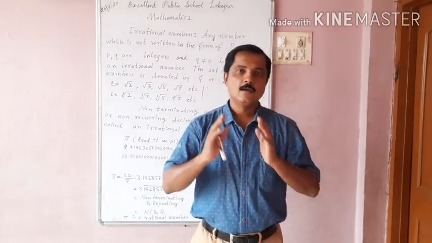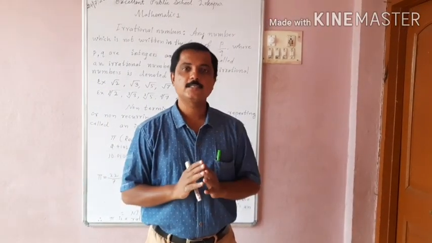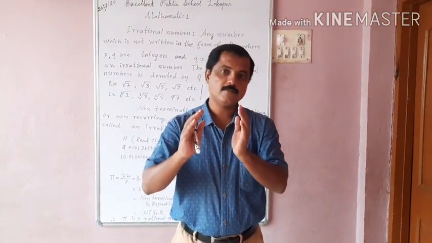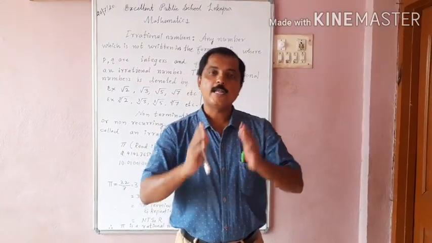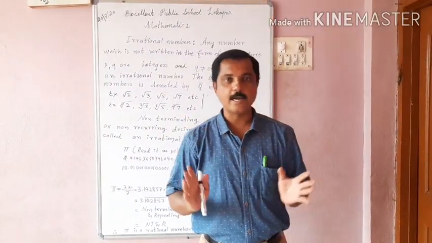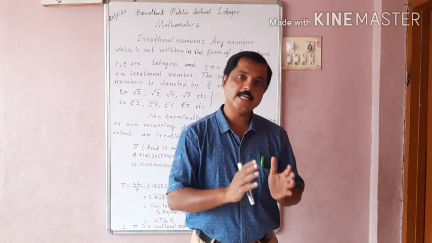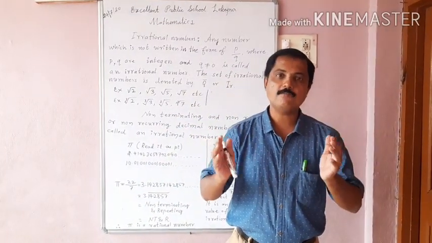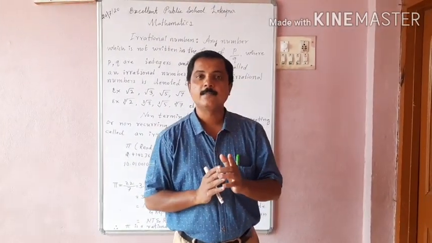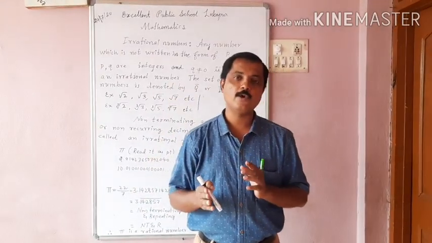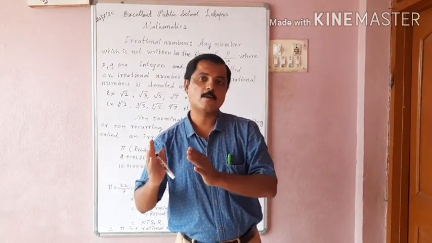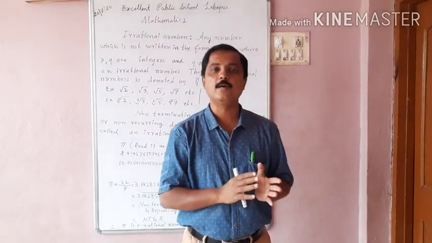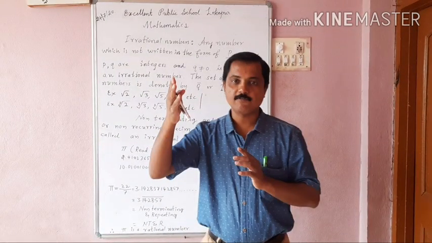See here, fractions are also incomplete numbers, meaning they are the parts of some whole things. And even decimal numbers are also not the complete things. They are also the incomplete things or the parts of the whole things. But remember, every fraction is in the form of p by q, and any p by q form number can be converted into a decimal. And every decimal cannot be converted in the form of p by q. Okay?